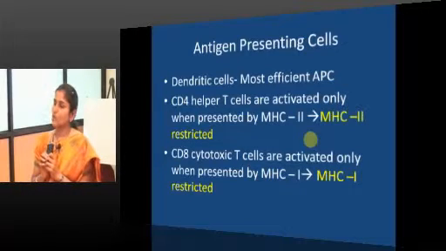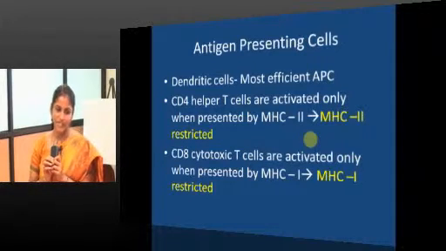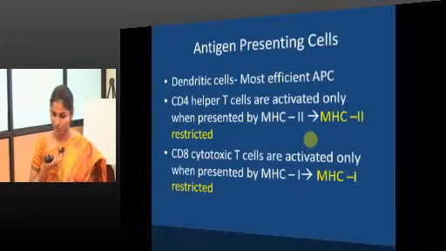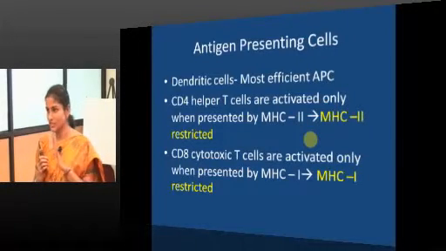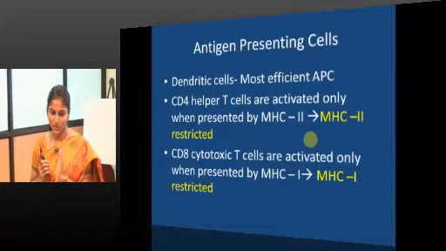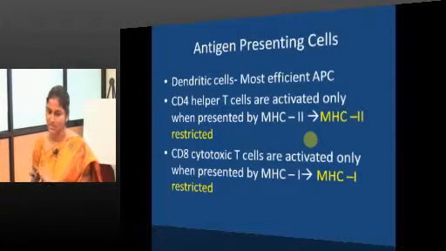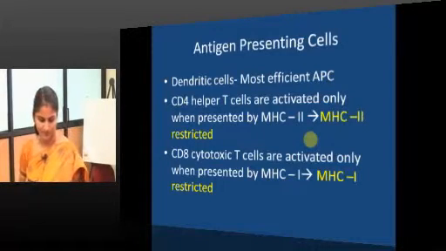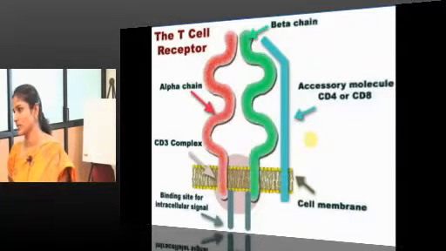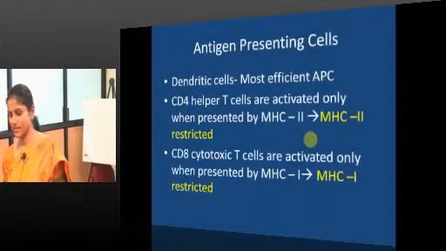So, dendritic cells are the most efficient APCs. CD4 helper T cells are activated only when presented with MHC2. CD8 cytotoxic T cells are activated only when presented with MHC1. This is what is called MHC restriction. They are very particular about this. There can be no exception in this.